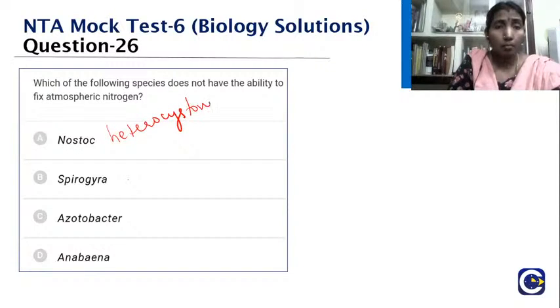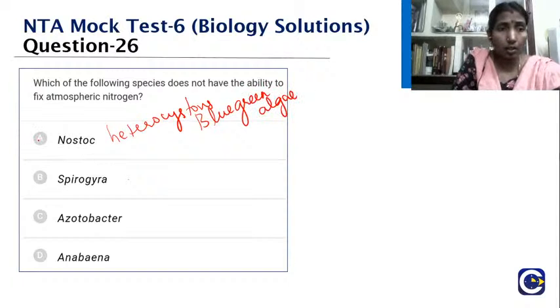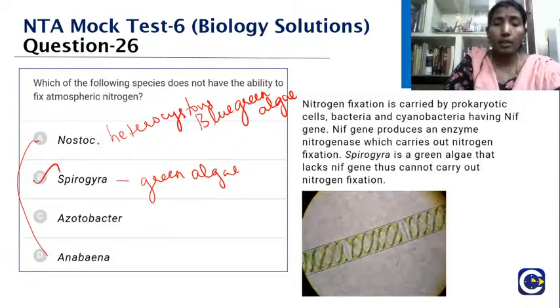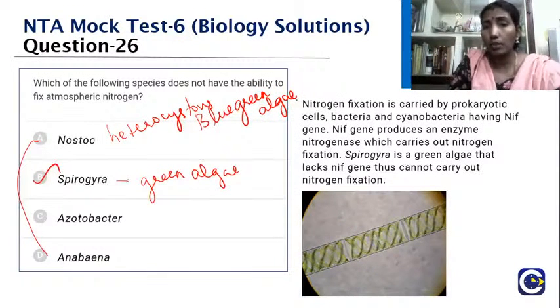heterocystous blue green algae. Nostoc, and I am talking about Anabaena. What about the heterocyst? They are the site for nitrogen fixation. So Spirogyra is one of the commonest green algae, which does not have any function or role in nitrogen fixation. So you can see here.